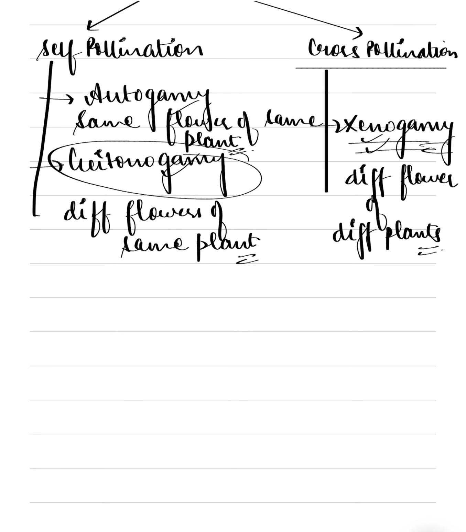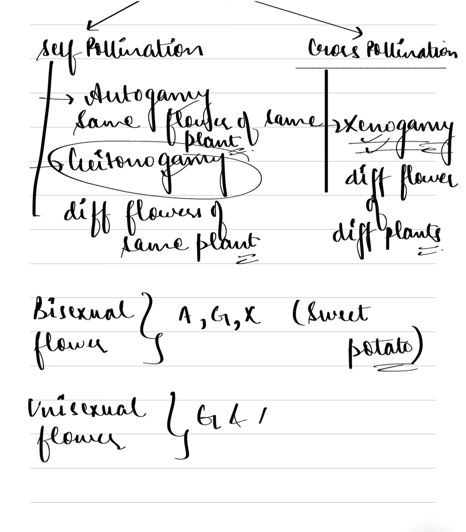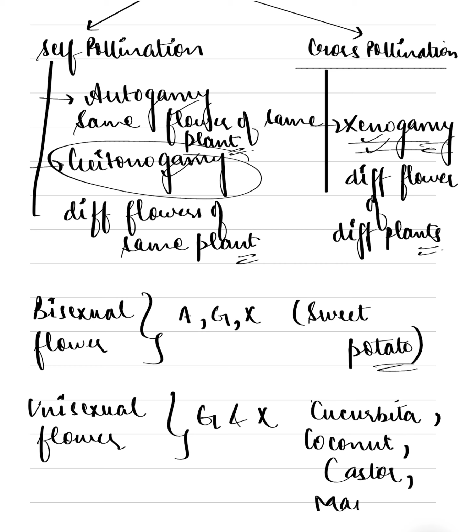Now please note that in bisexual flower, all the three types of pollination, autogamy, geitonogamy and xenogamy are possible. For example, in case of sweet potato. In unisexual flower, only geitonogamy and xenogamy are possible. For example, in case of cucurbita, coconut, castor, maize, etc.